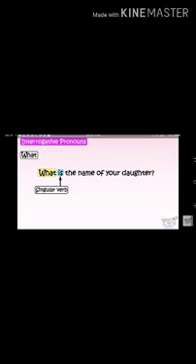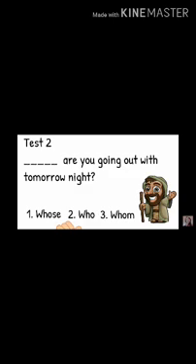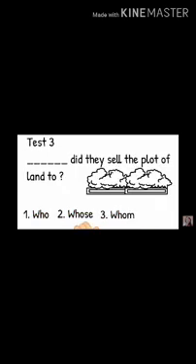I hope you are able to understand that after interrogative pronouns we use verbs. So this is so easy. I've given you one test, and you have to check the answers. Dash are you going out with tomorrow night? Of course the answer will be who. Who are you going out with tomorrow night?